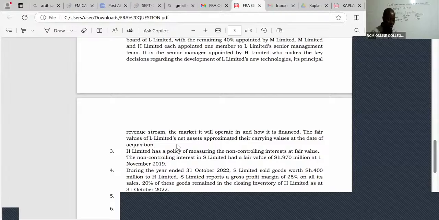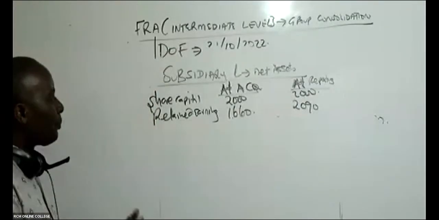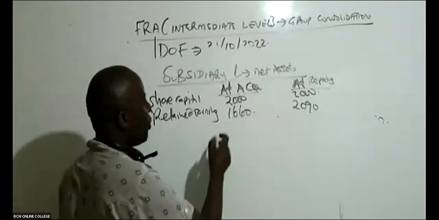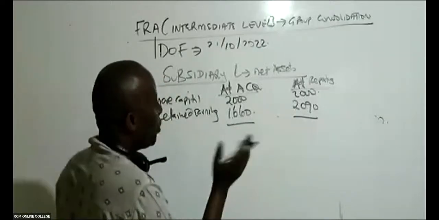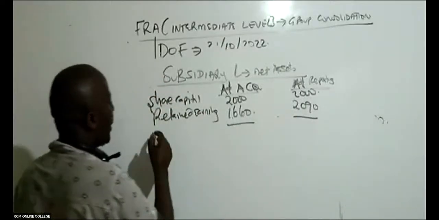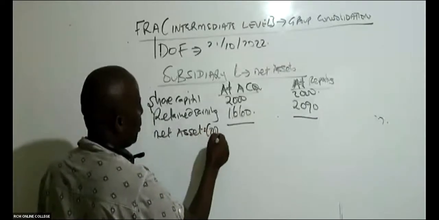So there was no revaluation surplus or revaluation losses, no fair value adjustment, and therefore no depreciation on the fair value adjustment. Also, nowhere in the entire question does it tell us that L did business with H. So no upstream unrealised profit.